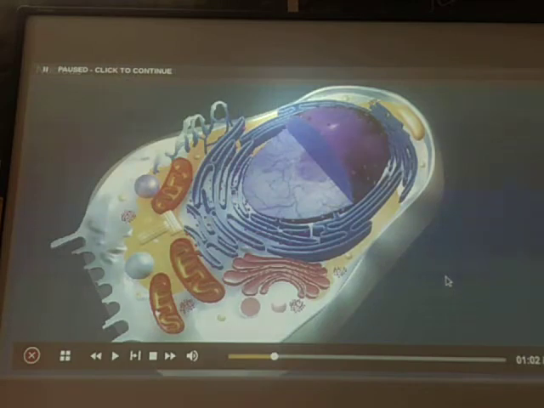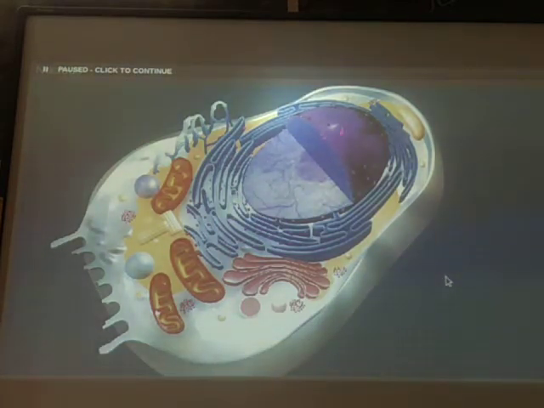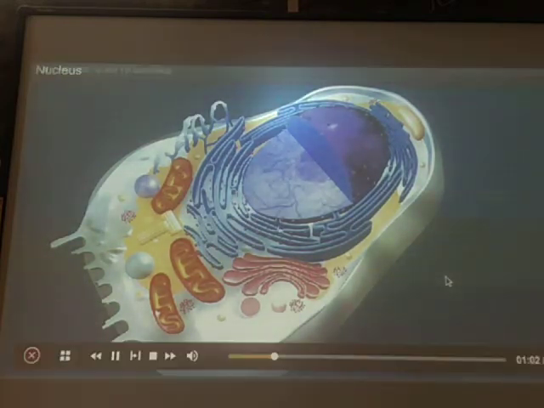You see the structure of a cell here. You can see the complete structure of a cell with the nucleus. Then these are the endoplasmic reticulum, with ribosomes present on it. This side there are no ribosomes present, hence this portion is the smooth endoplasmic reticulum. This is the rough endoplasmic reticulum. Mitochondria are there, lysosomes are there, ribosomes are there. And this is the Golgi body. So this is the structure of a complete cell.